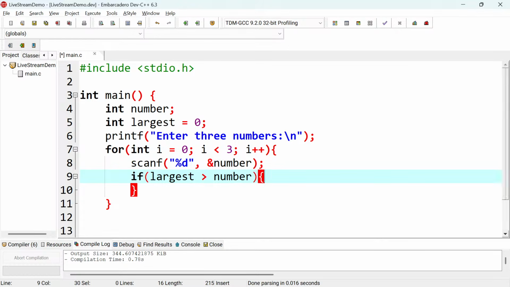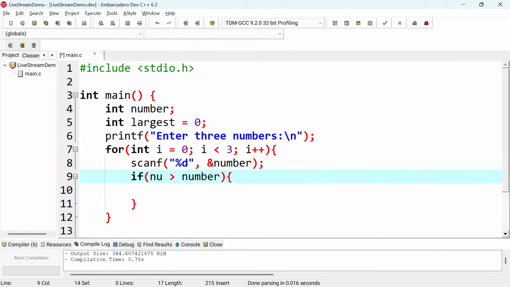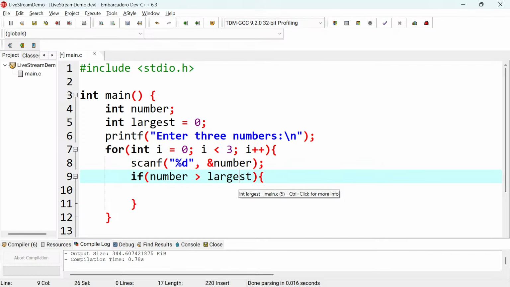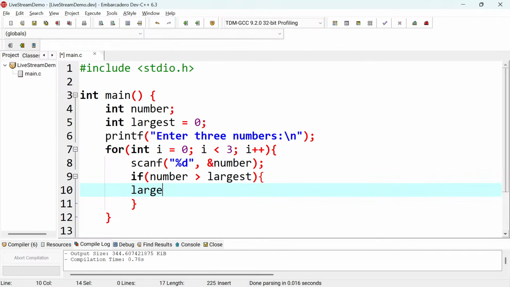So if so, what do I want to do there? So if largest is greater than that, it means that largest is still, no, not this way. Let me say if number is greater than largest. So as I'm constructing, I think if I say if number is greater than the largest, yes, I think this way it will work. Then what do I do? Then I need to update the largest to say, no, 0 is no longer the largest, but the number that was entered now is the one which is the largest. So I will say largest is now equal to the number, something like that. Boom. Yeah, I think this one works.